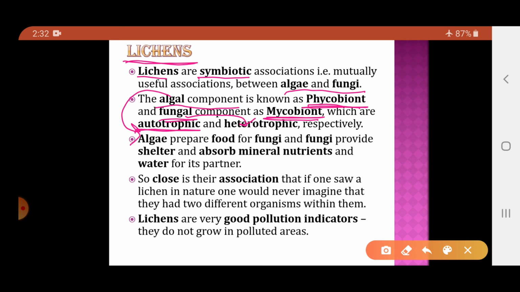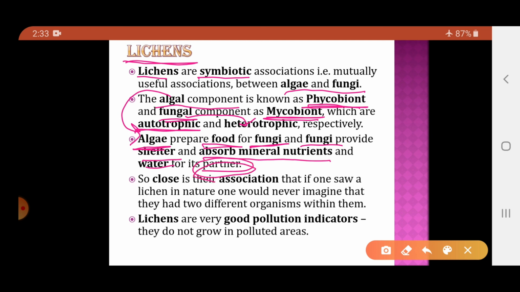Now how are both the organisms benefited by each other's presence? It is a symbiotic relationship, and in a symbiotic relationship both the organisms are benefited. So how are algae and fungi benefited by each other in lichen? Algae, as they contain chlorophyll pigment, will prepare food for the fungi as well as for itself. And how is fungi helpful to algae? The fungi provides shelter and absorbs the mineral nutrients and water for its partner. Who is its partner? Algae.